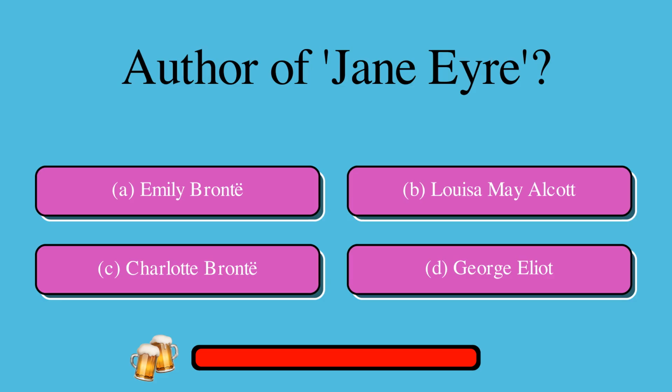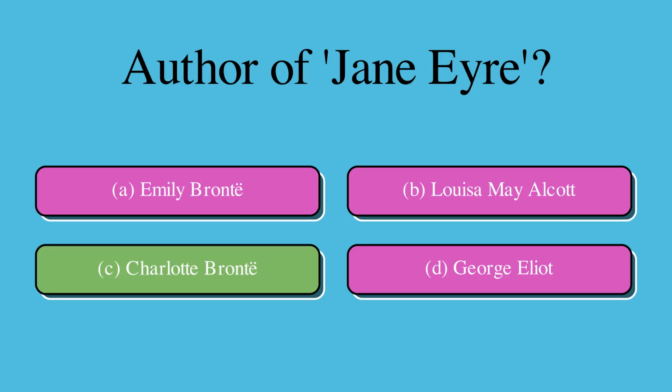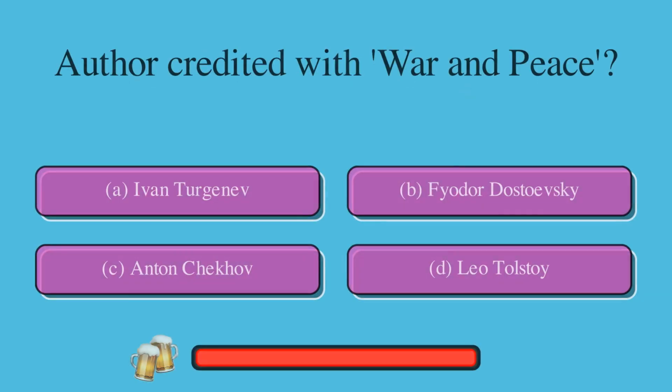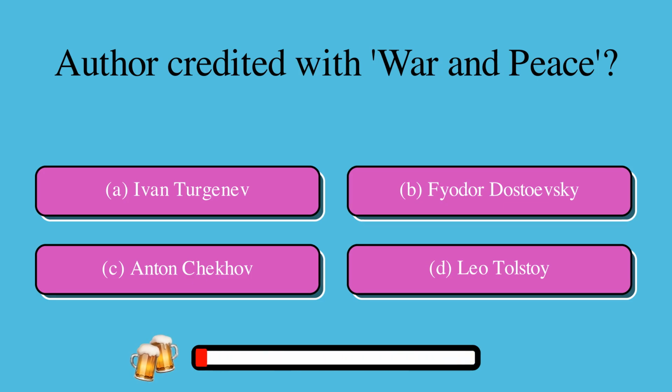Question: Author of Jane Eyre: A. Emily Brontë, or B. Louisa May Alcott, or C. Charlotte Brontë, or D. George Eliot. The correct answer is C. Charlotte Brontë. Question: Author credited with War and Peace: A. Ivan Turgenev, B. Fyodor Dostoevsky, or C. Anton Chekhov, or D. Leo Tolstoy. The correct answer is D. Leo Tolstoy.